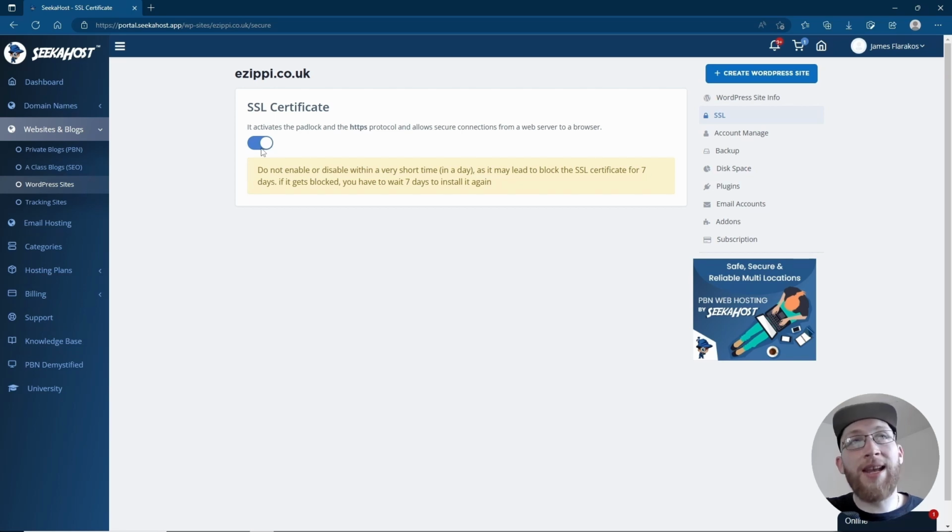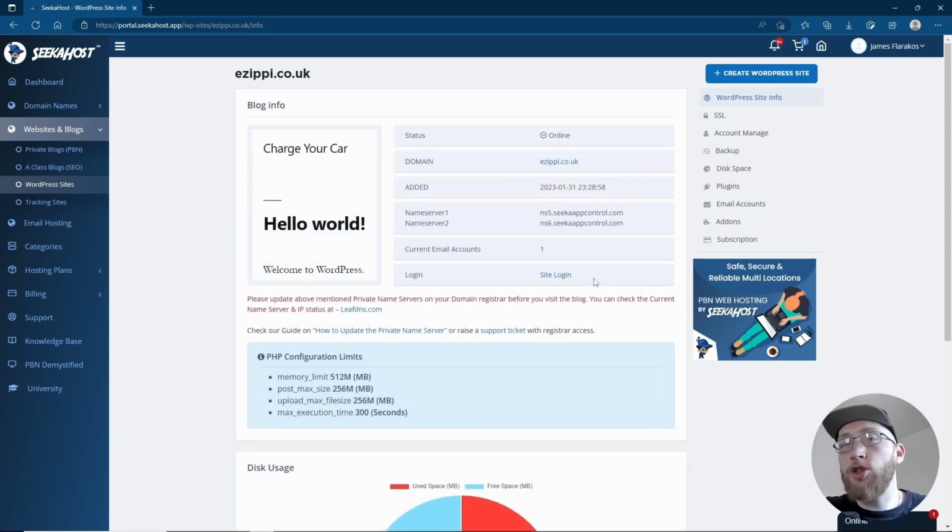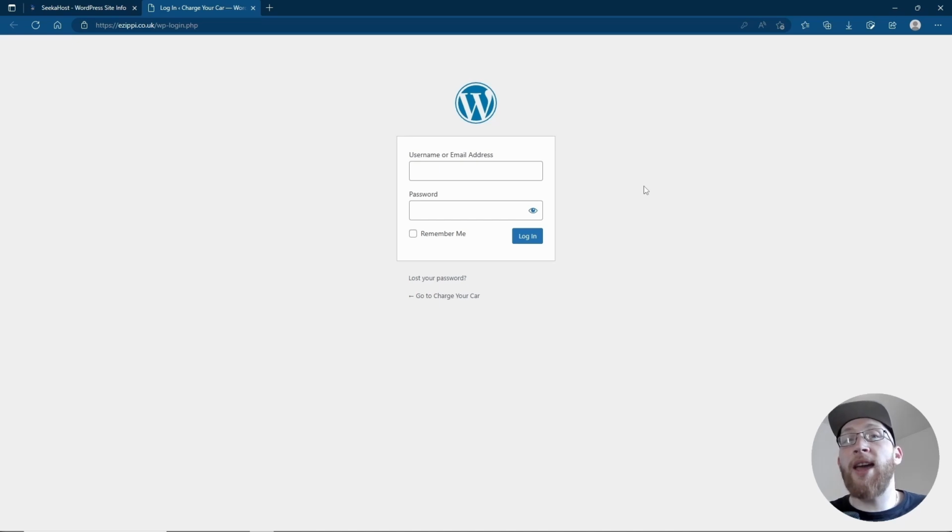All we need to do now is click that, it will show as active like mine does now, and it will tell you that it will take around 30 minutes for the SSL certificate to come into place. Once your SSL certificate comes into place, you've got your little preview up, you can then click on login site, get your information from accounts manage, and it will take you to the back end login of your website where you can then log in and start editing.